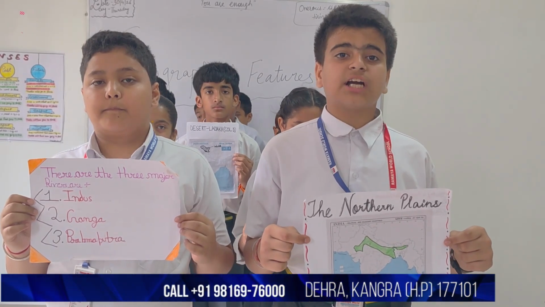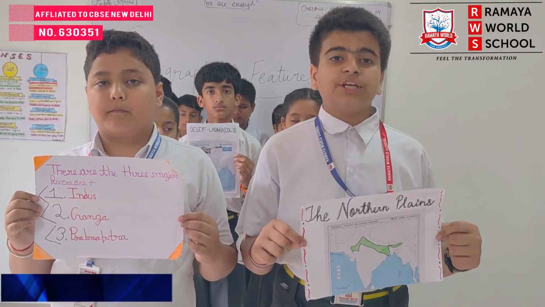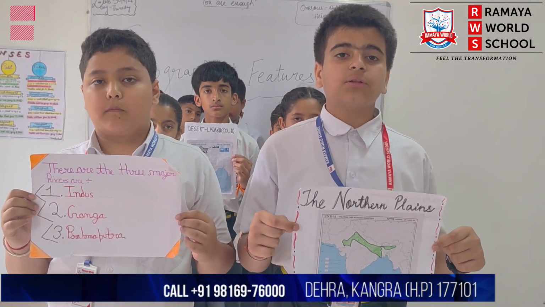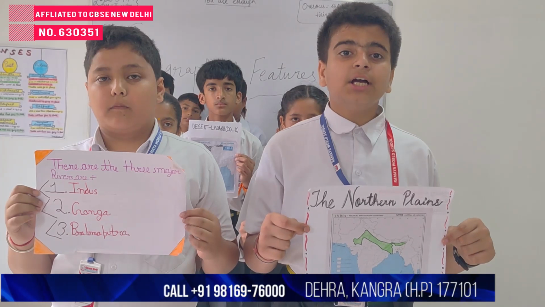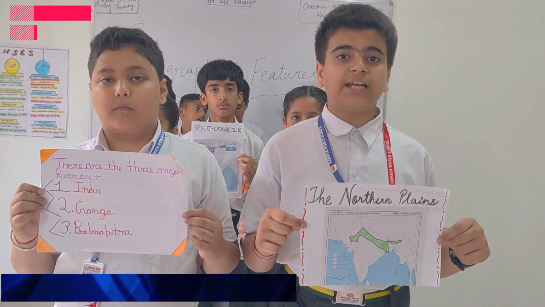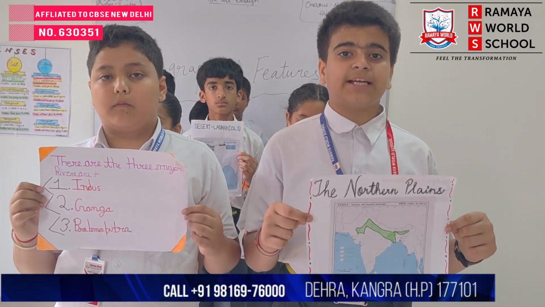These Northern Plains cover several states including Punjab, Haryana, Uttar Pradesh, Bihar, West Bengal, Assam and Rajasthan. These plains are ideal for human settlement because of many rivers, favorable climate and fertile alluvial soil. The Northern Plains are also known as the Indo-Gangetic Plains and Gangetic Plains.